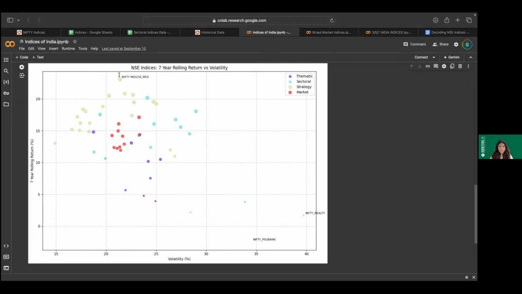Now, Shekhar, there was also an interest from our viewers about how the broad market category indices are performing and what we can make of them. So, can you please take us through that particular aspect?